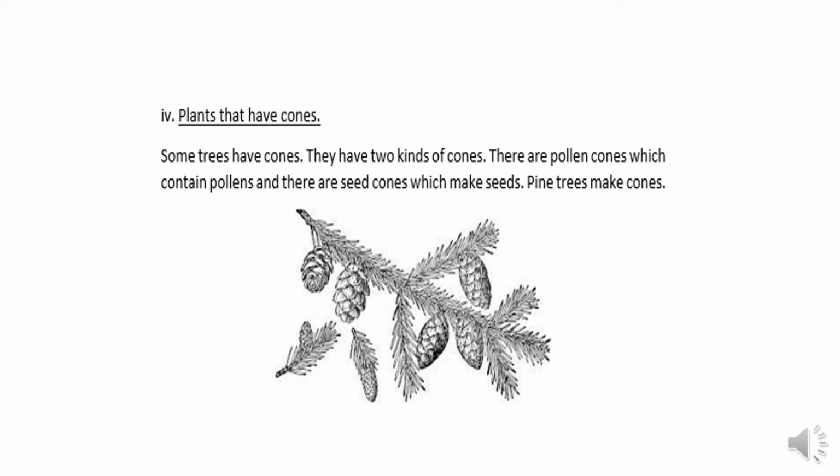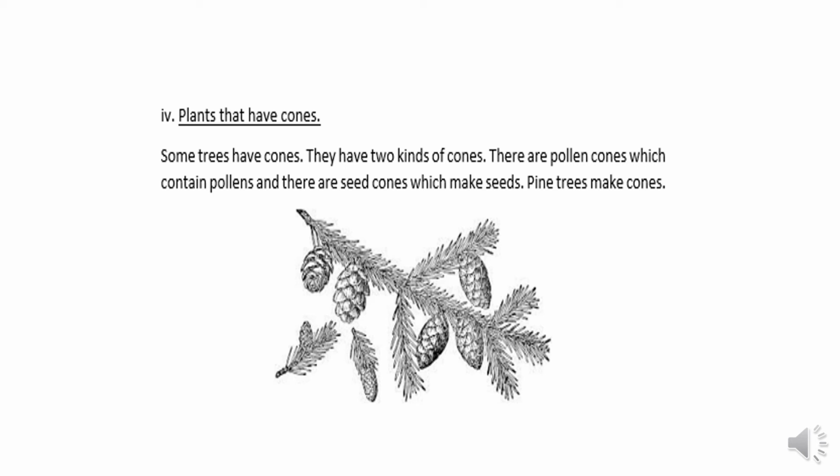Pine trees make cones. On the pine tree there are two types of cones. There are pollen cones which contain pollens, and there are seed cones which make seeds. Those cones which have pollens, the pollen is spread by wind, and in this way another pine tree can grow somewhere else.